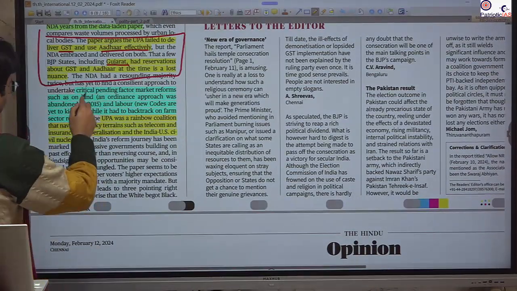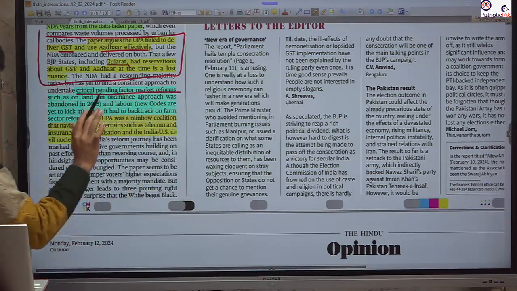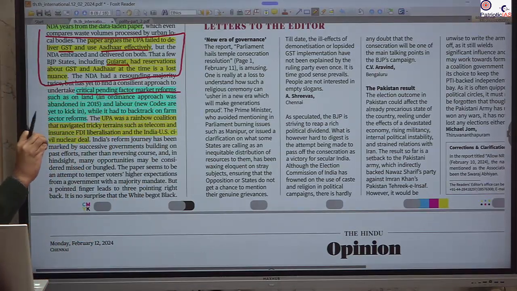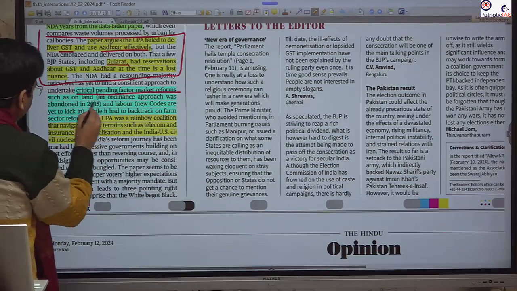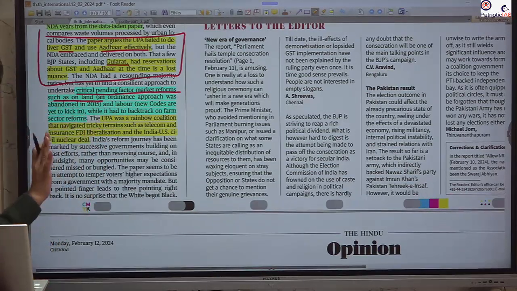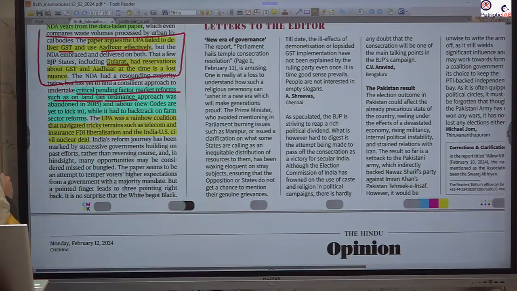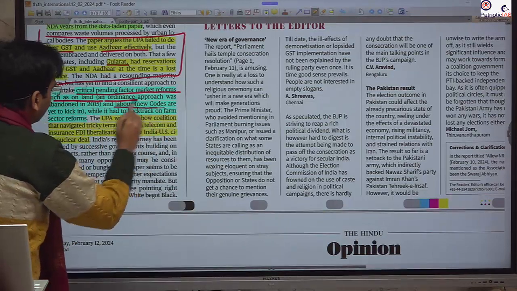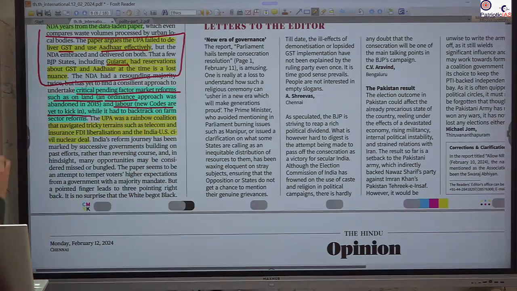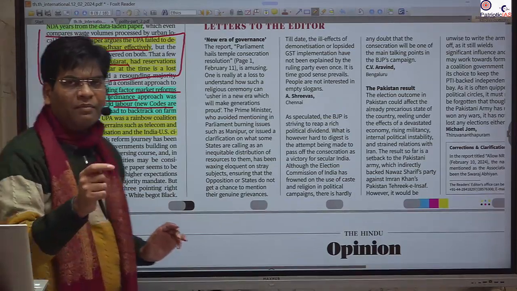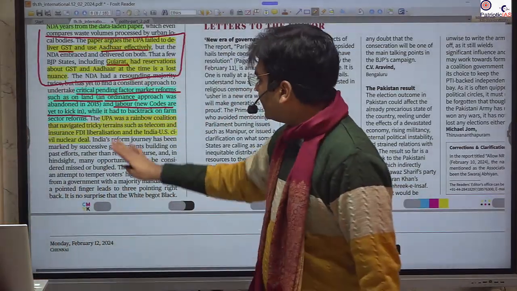They also didn't explain why many critical laws are still pending in parliament. They have not implemented the bill on land reform or the labor code bill that is about to reform the labor law. All of this is still pending despite their majority.